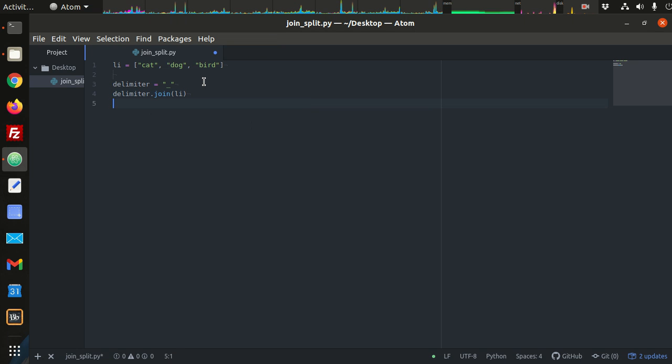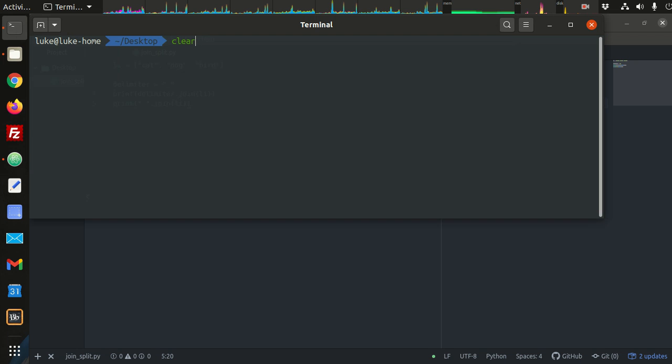Okay. Another way you might see this is just with the delimiter as a string literal and then a dot join. Right. So both of these result in the same thing. We can print that out. And I can run this, python3 join_split, and we see that the delimiter goes in between each item in the list, and each item in the list must be a string, otherwise you'll get an error.